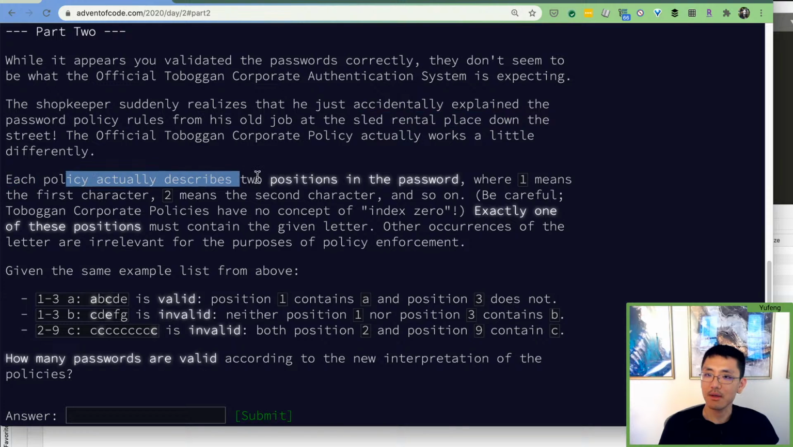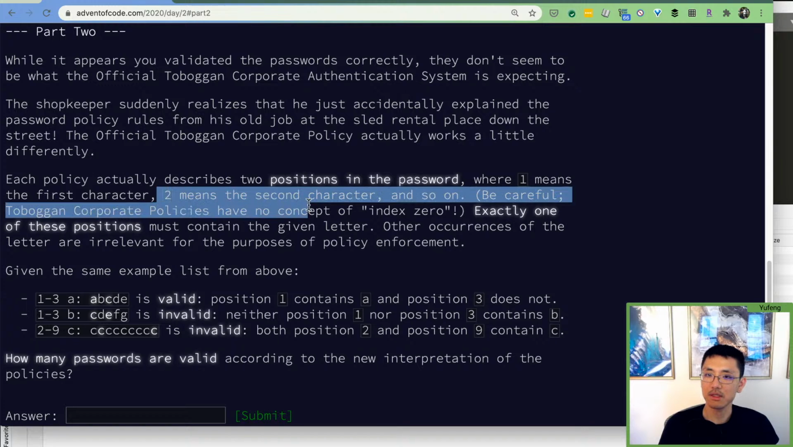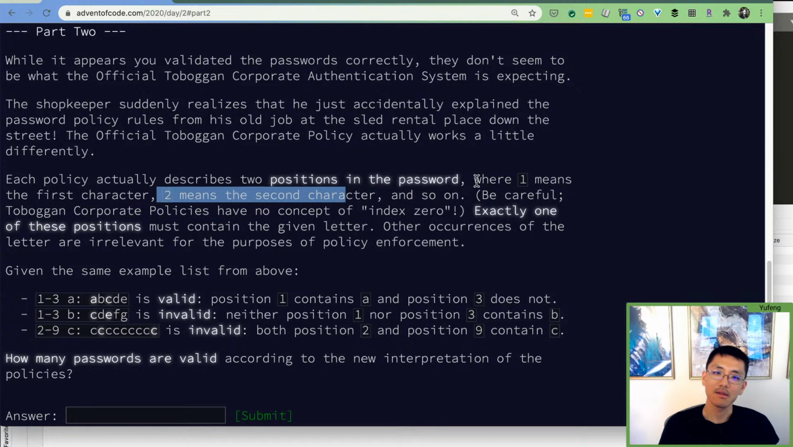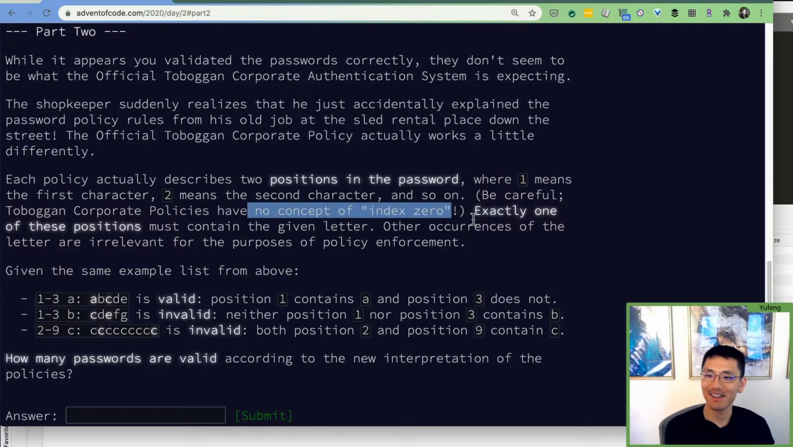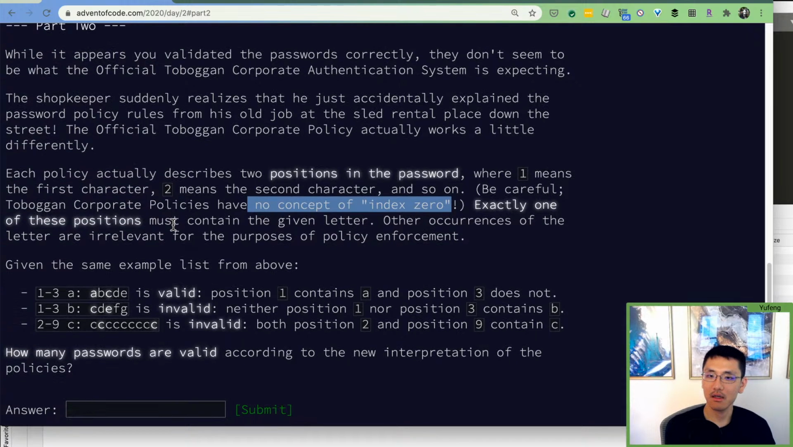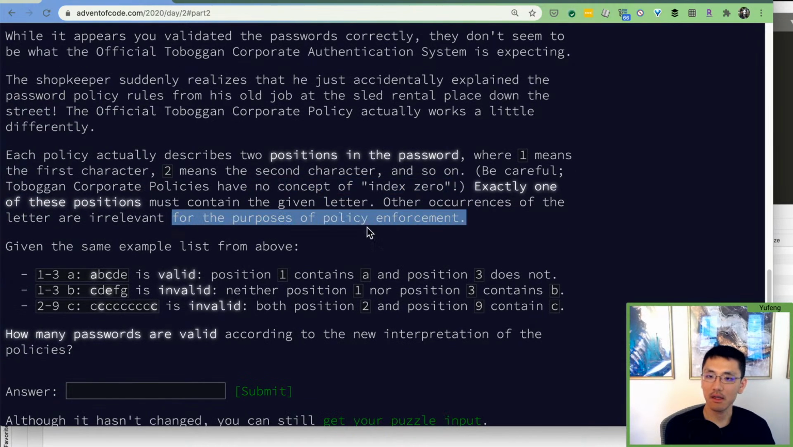Each policy describes 2 positions in the password, where 1 means the first character, 2 means the second character. It's 1 indexed, not 0 indexed. So that's fun. Yes, be careful. Toboggans have no concept of index 0. Exactly one of these positions must contain the given letter. Other occurrences of the letter are irrelevant. So position 1 and position 3 have to be A. Oh no, at least one of them has to be A.